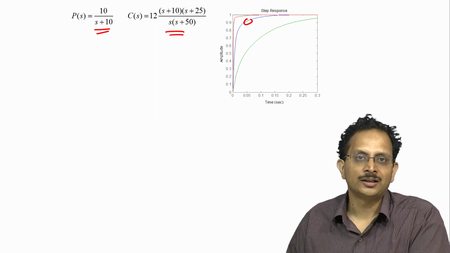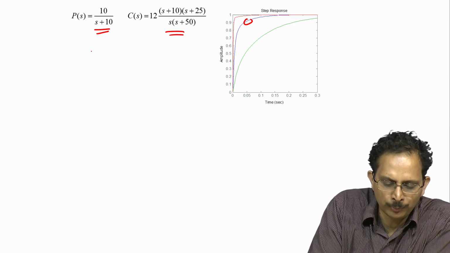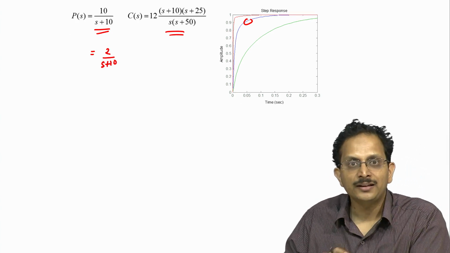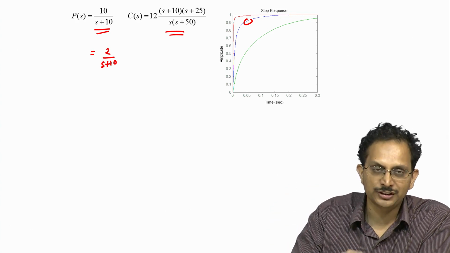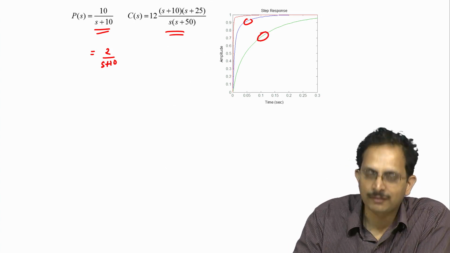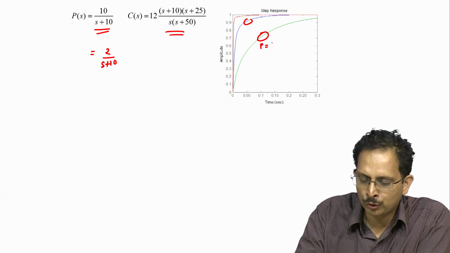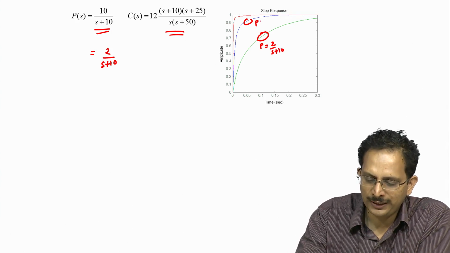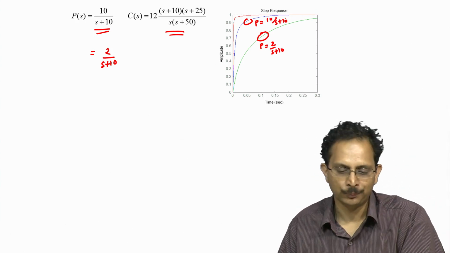If the plant's gain were to drop by a factor of 5, in other words, if P of s were to become equal to 2 by s plus 10, then if we were to plot the step response of the closed loop system, namely the step response of C times P by 1 plus C times P, what we would get is this green curve here. So this is the curve that we would get when P is equal to 2 by s plus 10. The blue curve, as I said, is when P is equal to 10 by s plus 10, so the gain is at its nominal value.